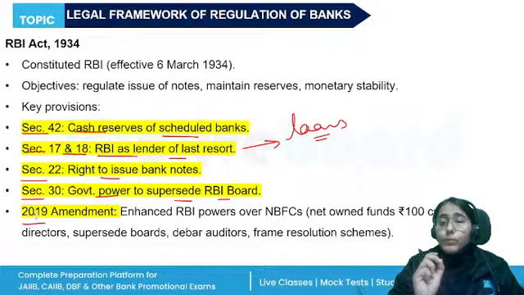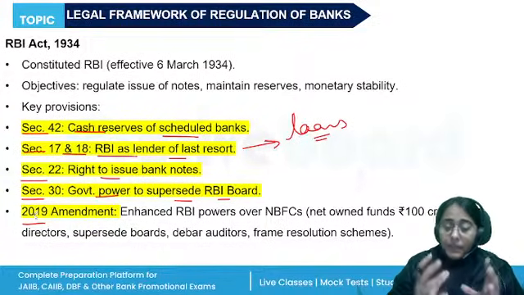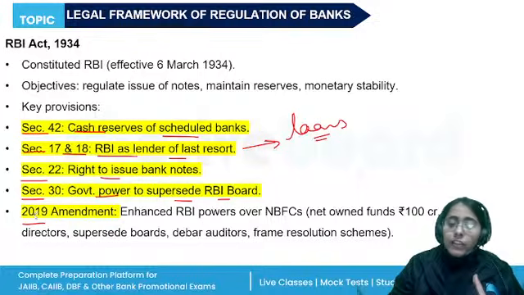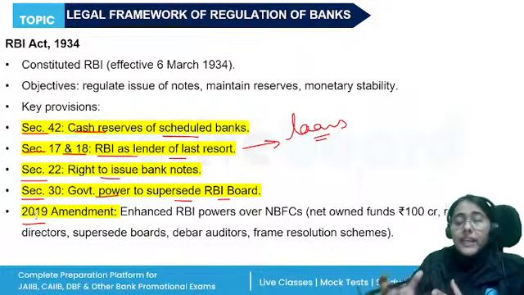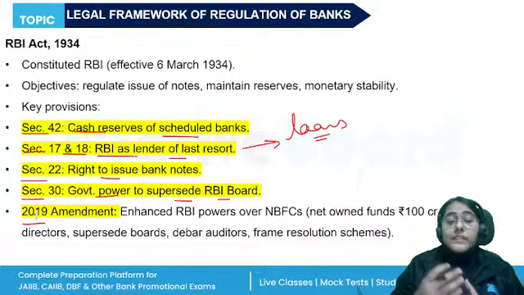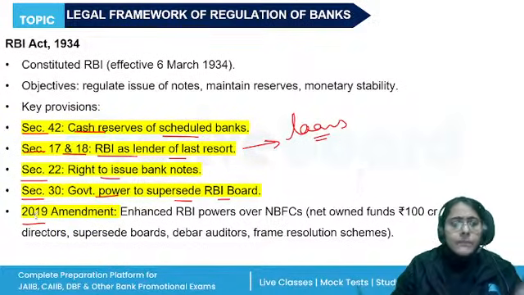RBI has more power over the NBFCs now. Why? To improve the working of the NBFCs. The net owned funds have been increased. RBI can appoint the directors, supersede the board of the NBFCs, and debar any auditors. All of these powers have been given to RBI.